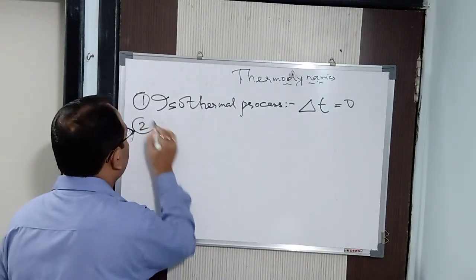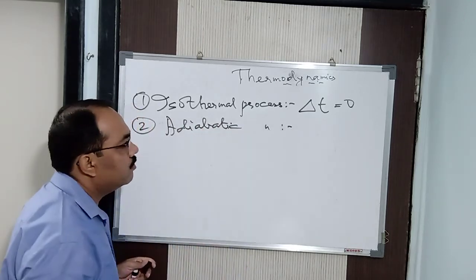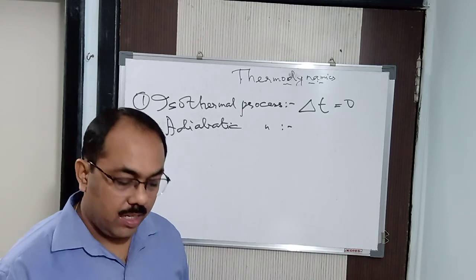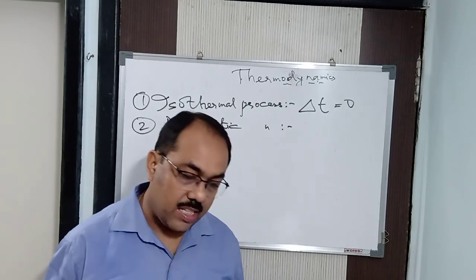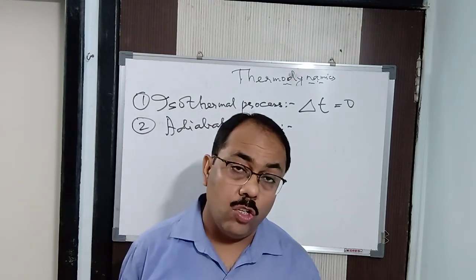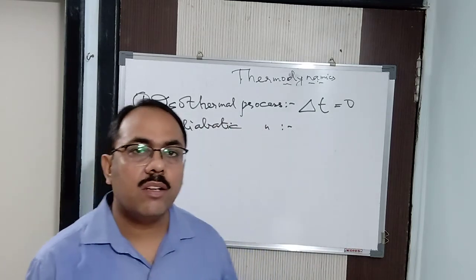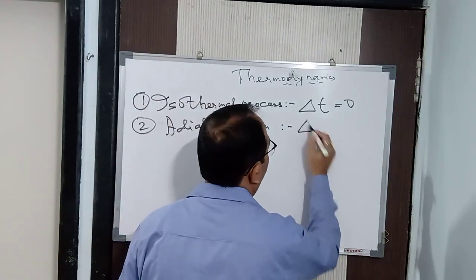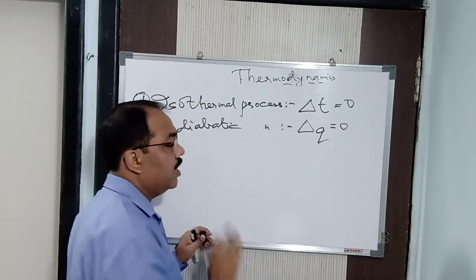Next is your adiabatic process. Here the word of course does not say, but you can know its meaning. When a process is carried out in such a manner that no heat can flow from the system to the surroundings, that is, the system is completely isolated from the surroundings, it is called an adiabatic process. That means heat remains constant. Heat is denoted with the small letter q. So here delta q is equal to 0 in case of an adiabatic process.